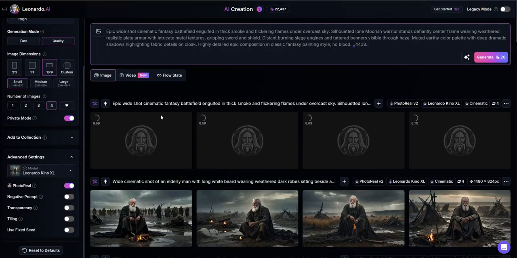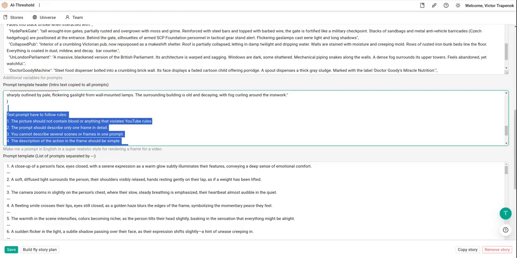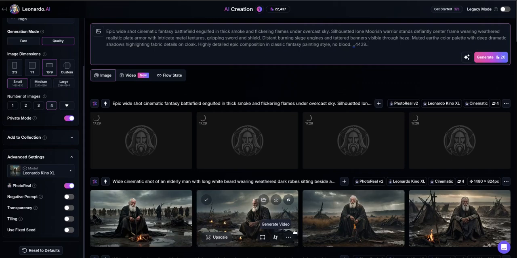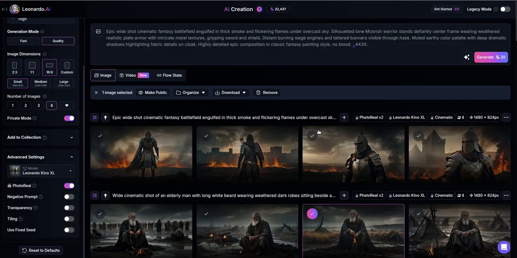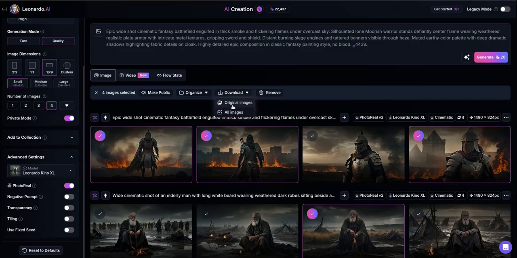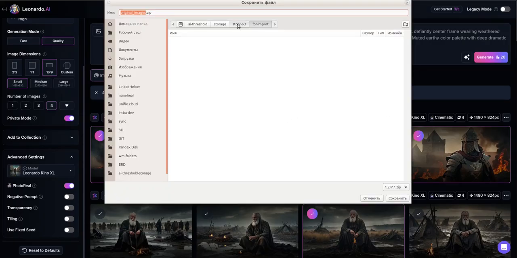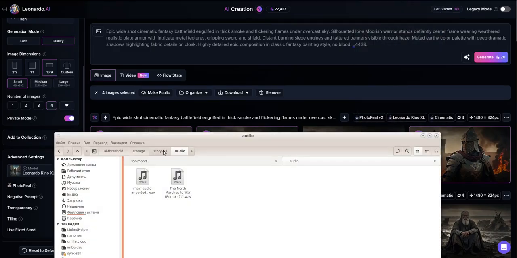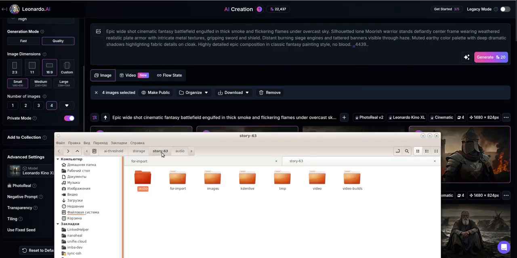Pause. I have two images. And now, if I want, I can load it. I can select one of the images, select several others, download original images, import folder, extract.